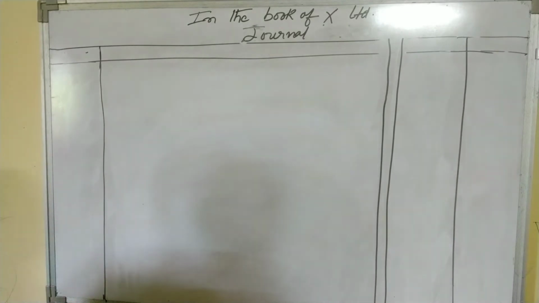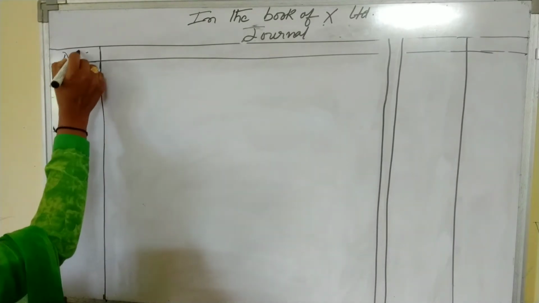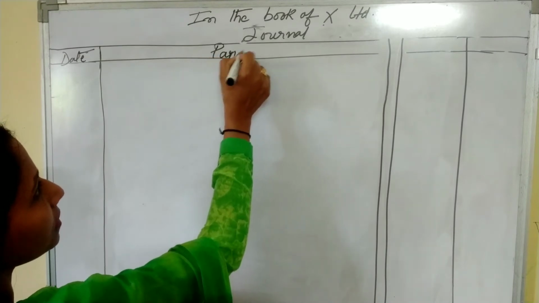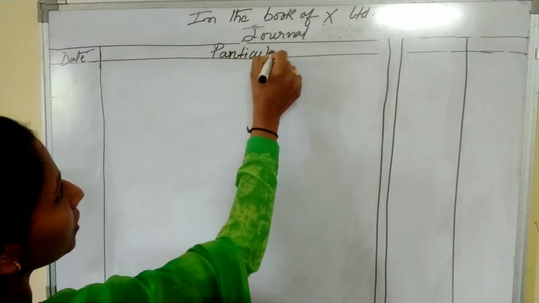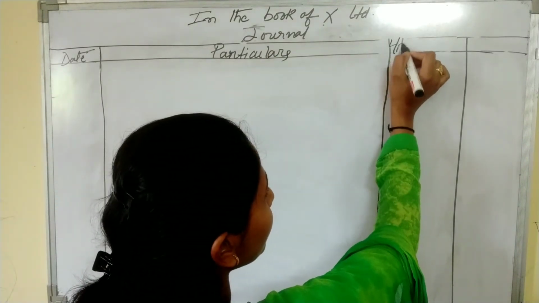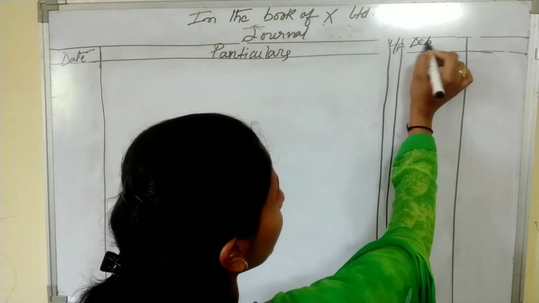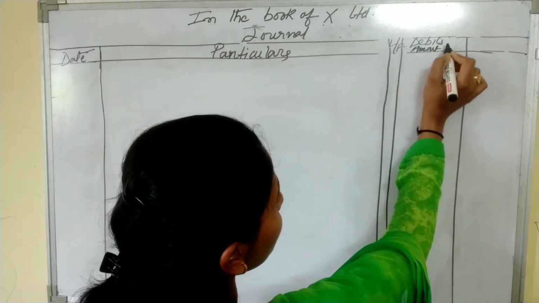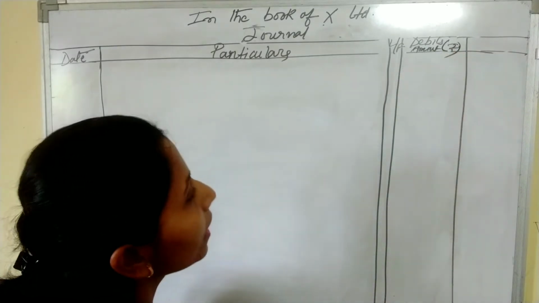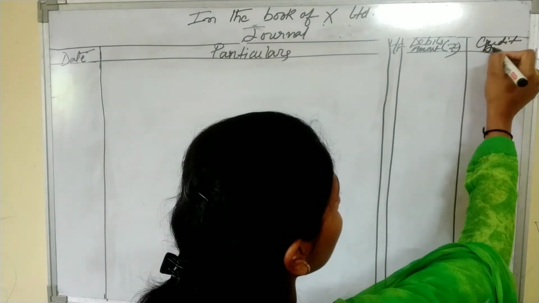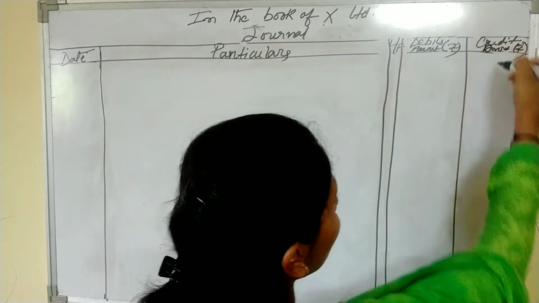Okay, so our first column is date column, second column is particulars column, third column is ledger folio, and the fourth column is debit. Here write amount, rupees, and the last column is credit, amount, rupees.